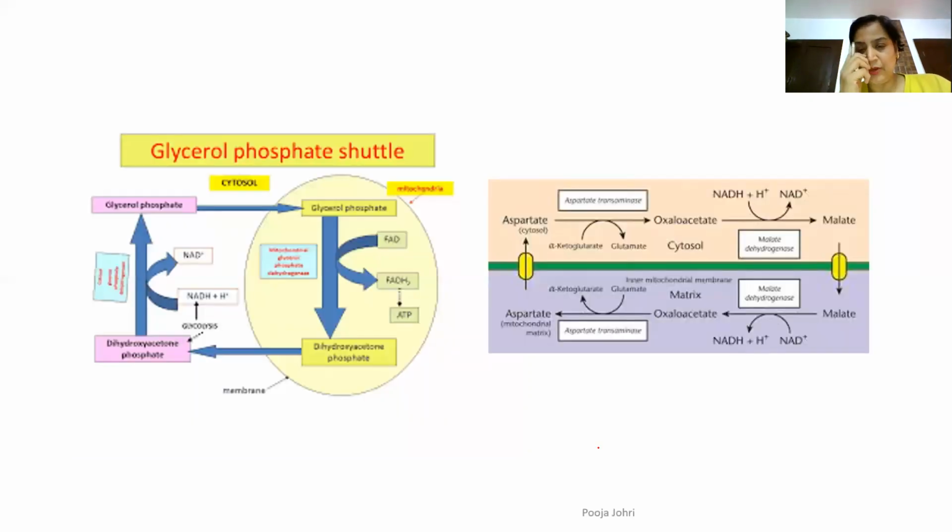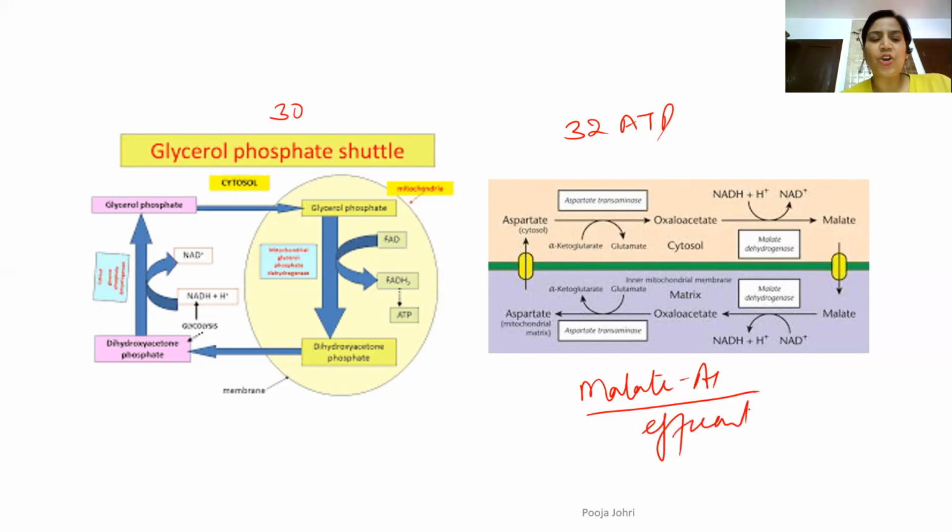Then these are two types of shuttles. In this shuttle system, you can be asked about the number of ATP. So if we talk about glycerophosphate shuttle, it has 30. If we talk about malate aspartate, it has 32 ATP molecules. Malate aspartate shuttle is considered to be the most efficient shuttle. And shuttles are operative, as you can see, between two organelles, cytoplasm and mitochondria.